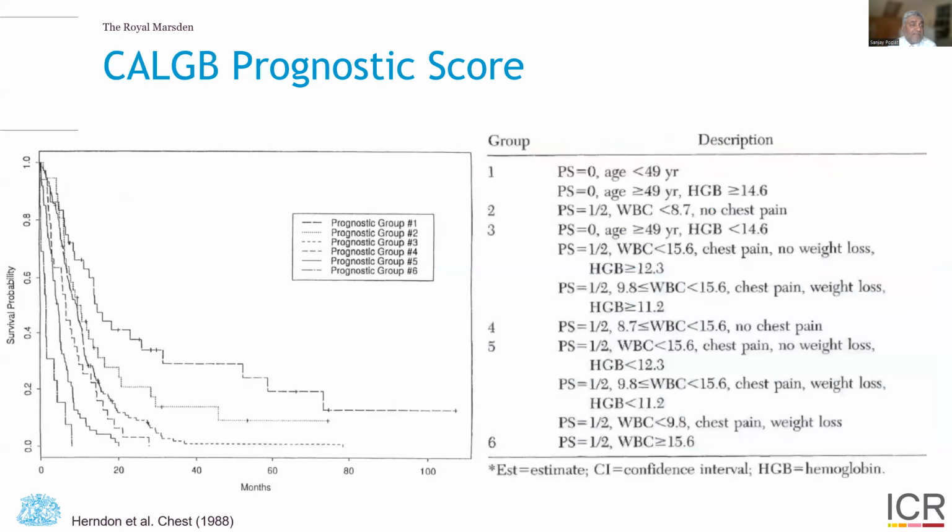Our American colleagues at the CALGB have also come up with a more complex prognostic score with 6 different groups, based on performance status, age, hemoglobin, white cell count, chest pain, and weight loss factors, with different groups according to different prognosis. Again, this has been validated in many different prospective and retrospective studies.